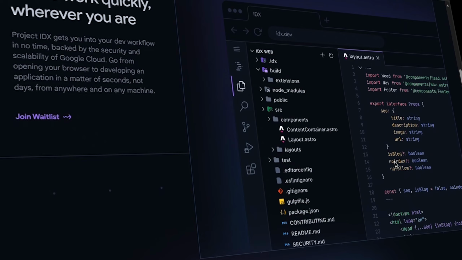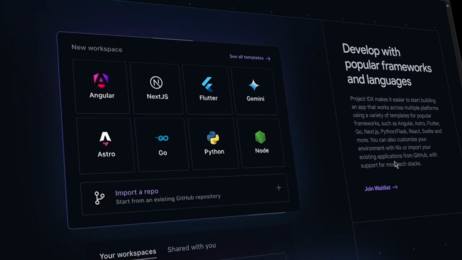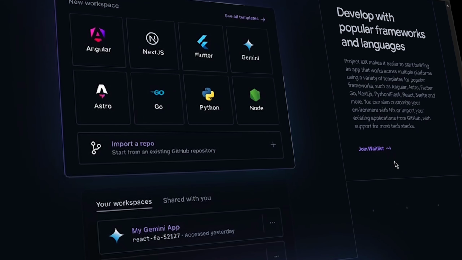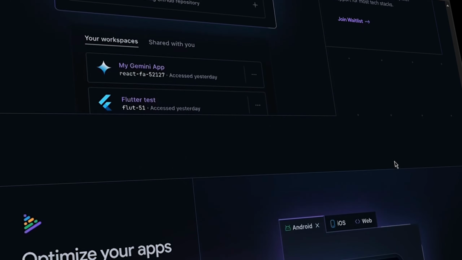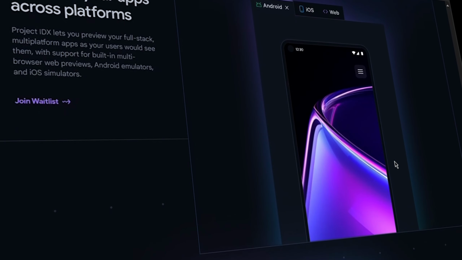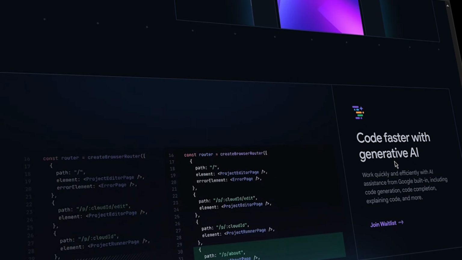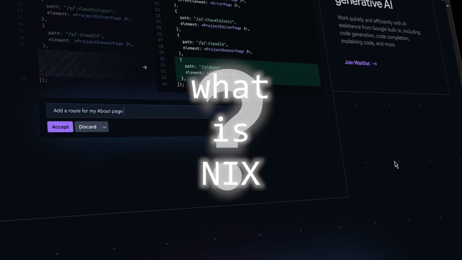In Project IDX, you can develop with popular frameworks like Angular, Flask, Flutter, Next.js, and languages such as JavaScript, Dart, Python, Go, and more. You can also customize your environment with Nix or import your existing application from GitHub. So, what is Nix here? Let me explain it with an example.